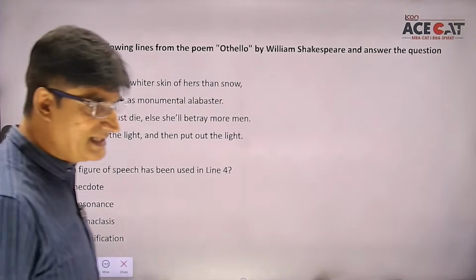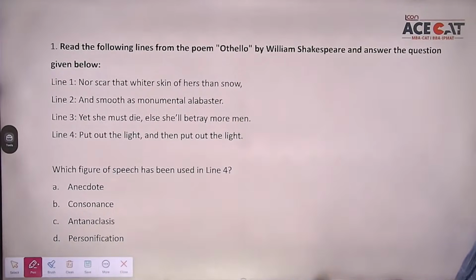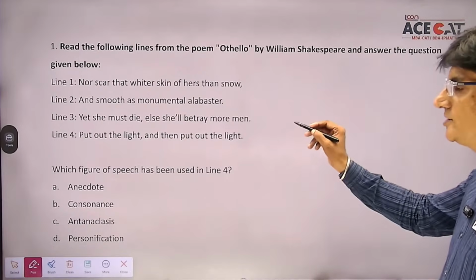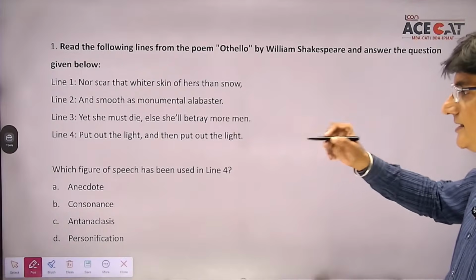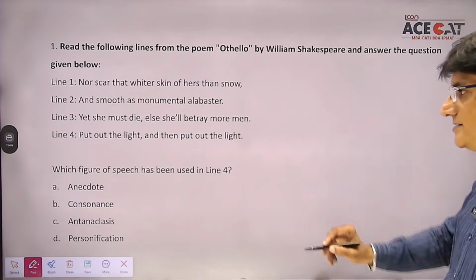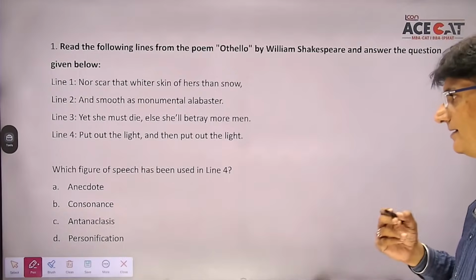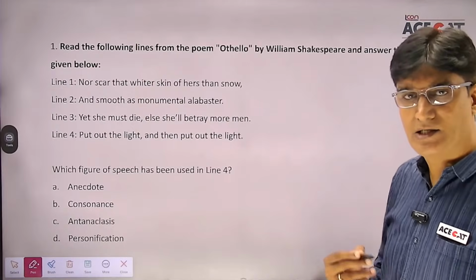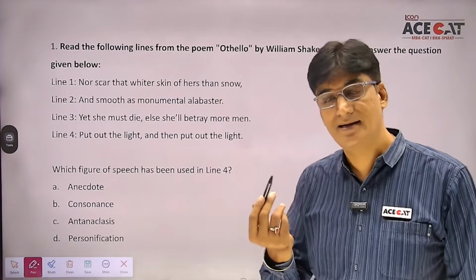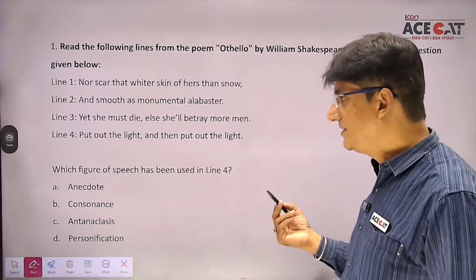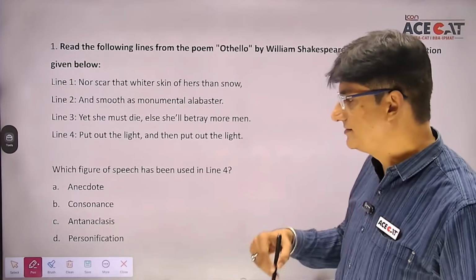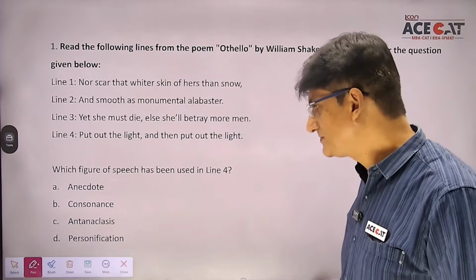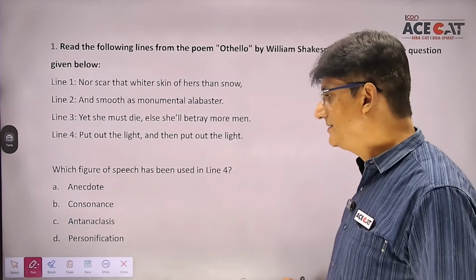So come on, all the students, any answer from your side? Yes, come on everyone. Yes, Nitish has given the answer. Rest of the students, you need to focus only on the 4th line. Even if you don't understand the meaning of the other lines, it hardly matters. So, put out the light, and then put out the light. Othello is a famous tragedy, and Othello himself is the protagonist in that poem. Students, what is the meaning? Put out the light, and then put out the light. Okay, one student has given the answer. Done. Well, I'll tell you which is the correct answer now.